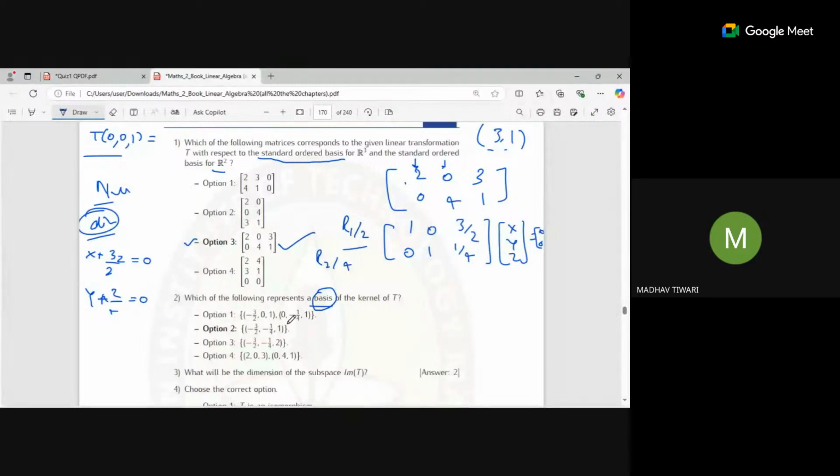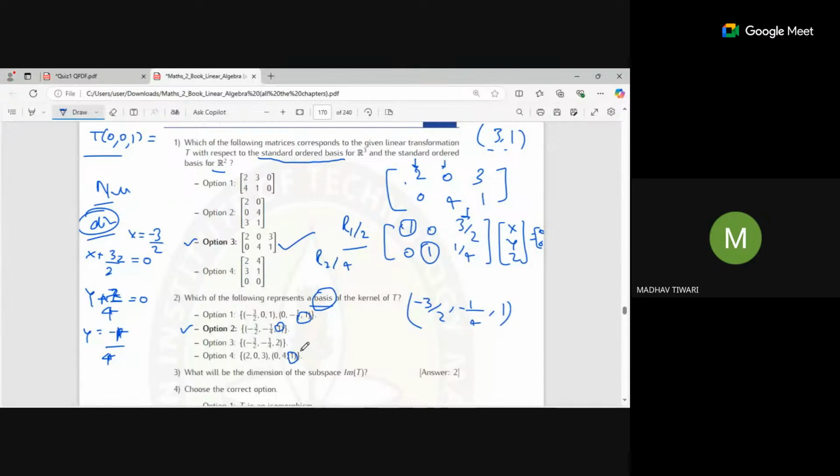Now you can see in bases, mostly we use the z value as 1. So I can give the value of z as 1. It is the independent variable; the pivot elements are here and here. So if I give z the value 1, what will be my y value? y will be minus z by 4, so y is minus 1 by 4. And if z is 1, x will be minus 3 by 2. So minus 3 by 2, minus 1 by 4, and 1. This is going to be my basis. So this option is correct.